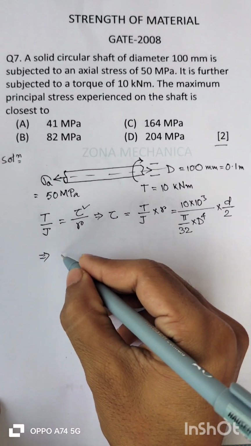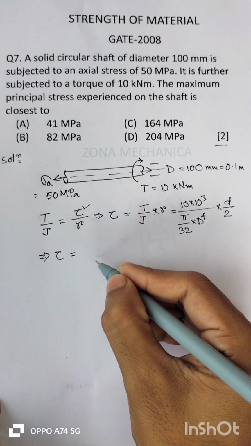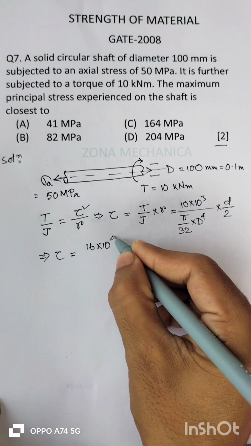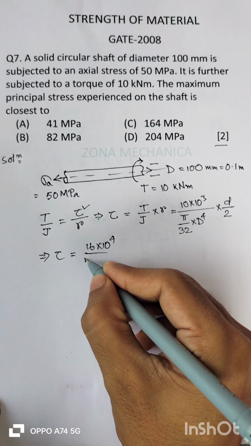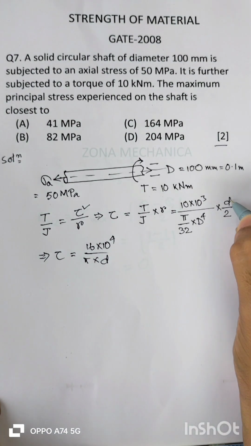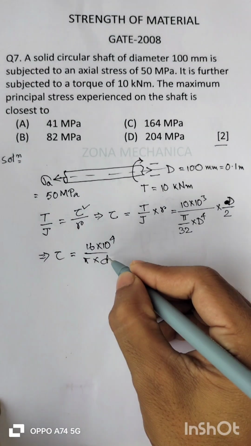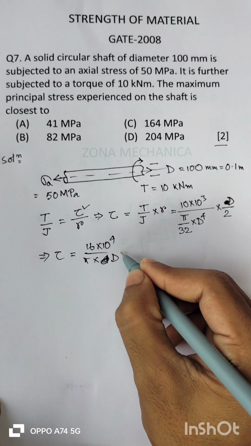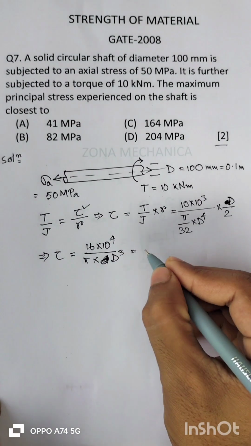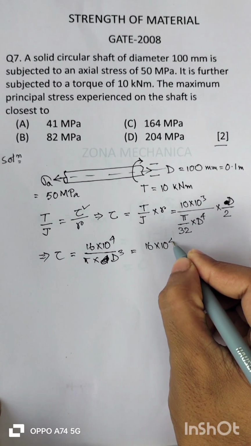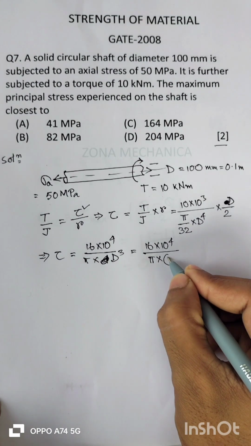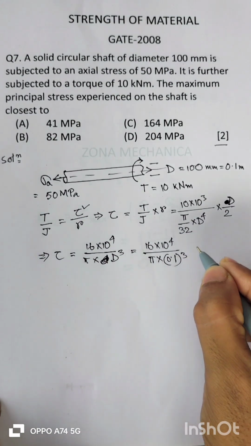So tau is equal to 16 into 10 to the power 4 divided by pi into d to the power 3, here d in capital. That is 16 into 10 to the power 4 by pi into 0.1 to the power 3.